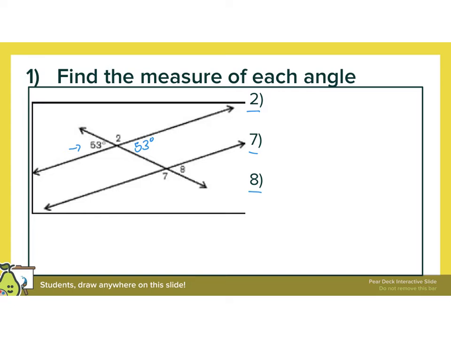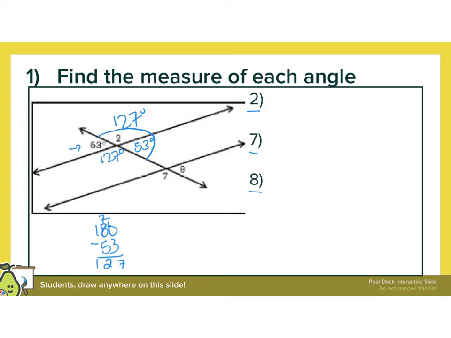Okay? Now, the rest of the angles, so this one, these are a straight line. So these have to add up to 180. So I'm going to do 180 minus 53. So 127 is angle 2, and also the vertical angle here.